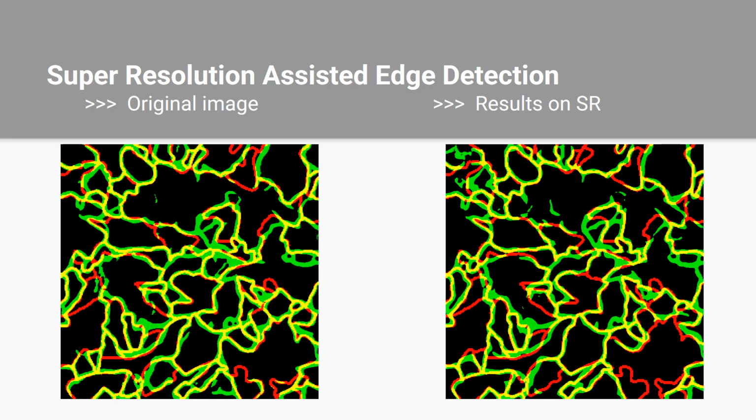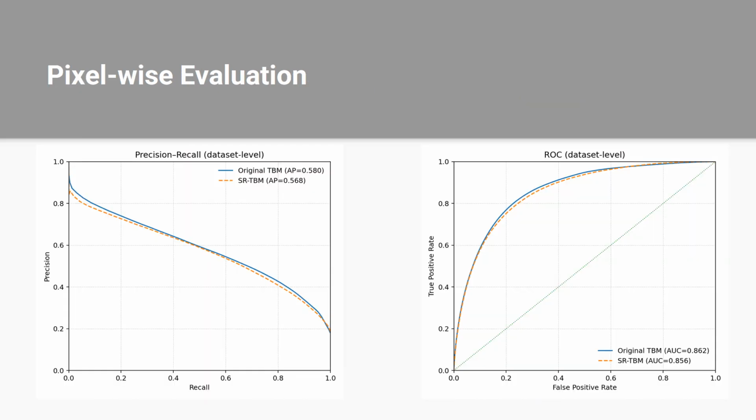Here we show an example of edge detection from the two models. Red indicates false negatives, green false positives, and yellow true positives. As seen, the models produce highly similar outputs. When examining pixel-wise metrics, specifically average precision and rank AUC, we again find the models behave similarly.